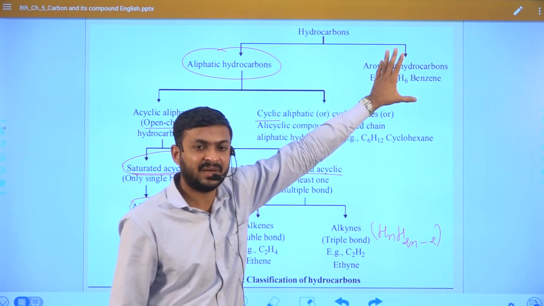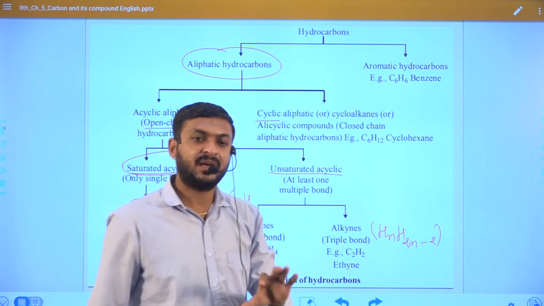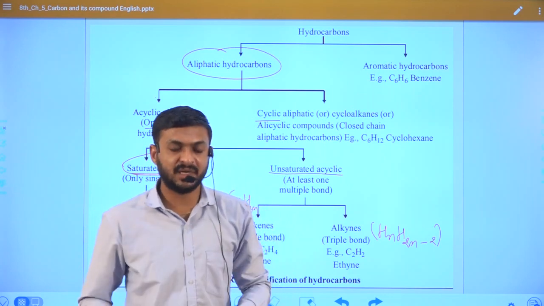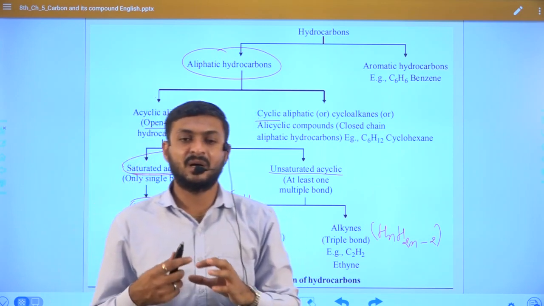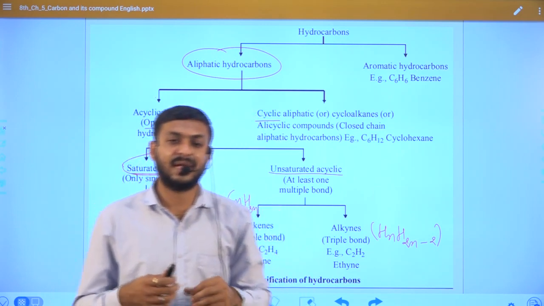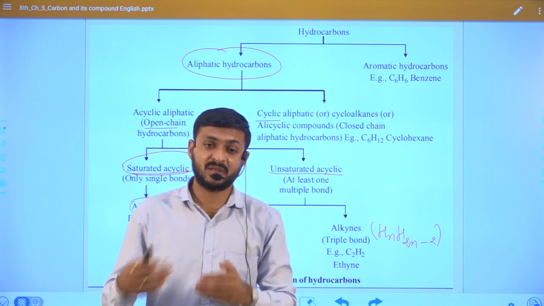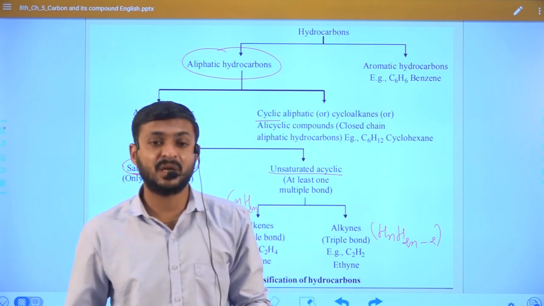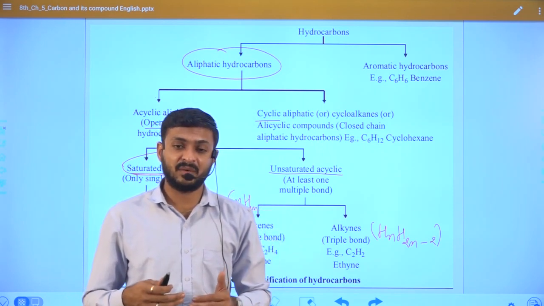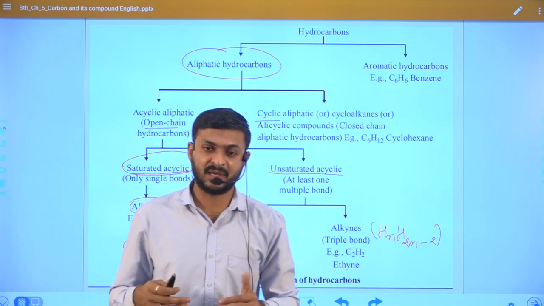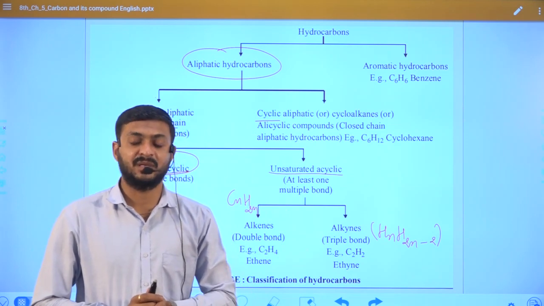here we only deal with a few examples, specifically benzene and naphthalene, and again heterocyclic compounds, but more in detail we will learn in our higher standard. But at least if I give one example, you should be able to classify whether this compound belongs to open or cyclic. In cyclic compounds, whether it is saturated or unsaturated, right. So at least you should know which category this compound belongs to. So this is how we can classify organic compounds, or specifically hydrocarbons.